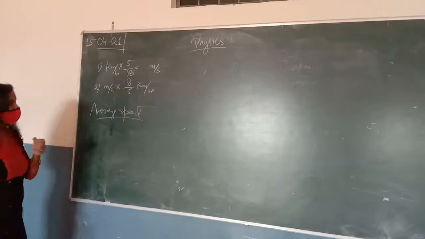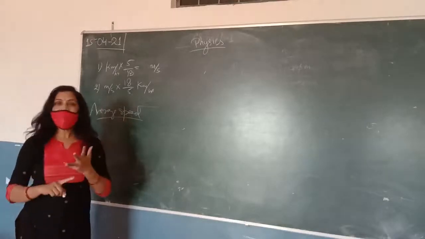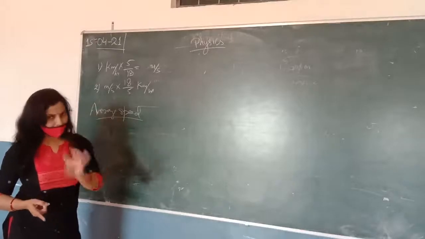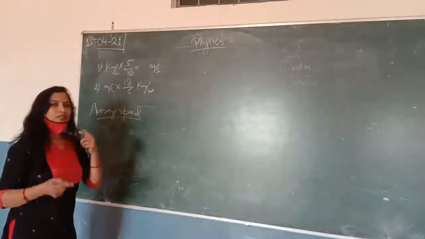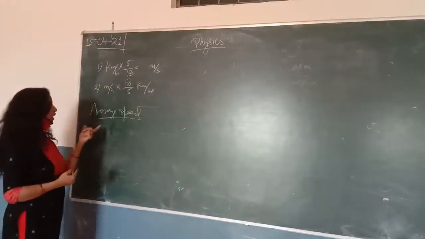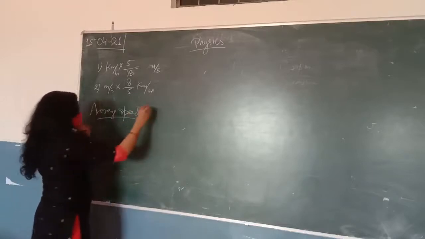Average speed means the total distance covered by the body and the total time taken by the body. If we divide the total distance covered by the total time taken by the body, it is called the average speed. It means the total distance covered by the body in total time is called the average speed. So the formula for finding the average speed is total